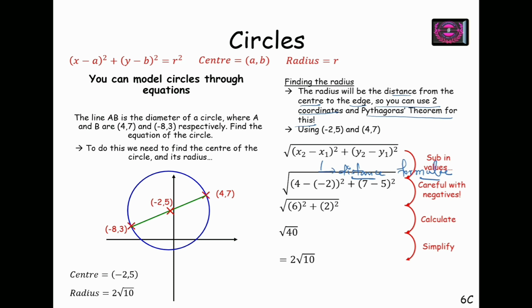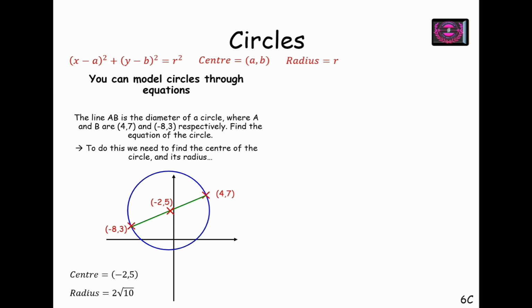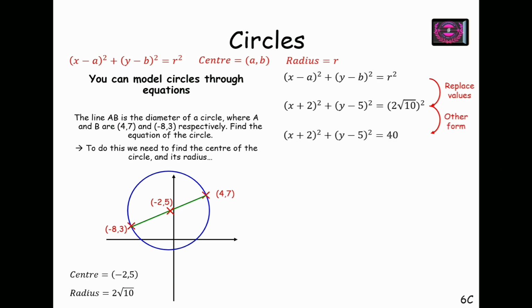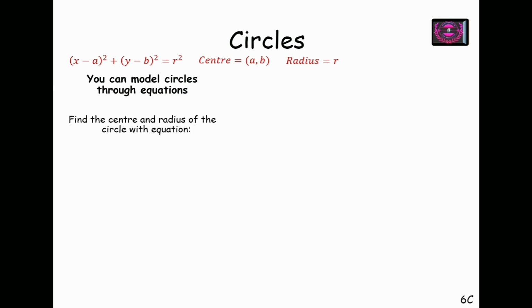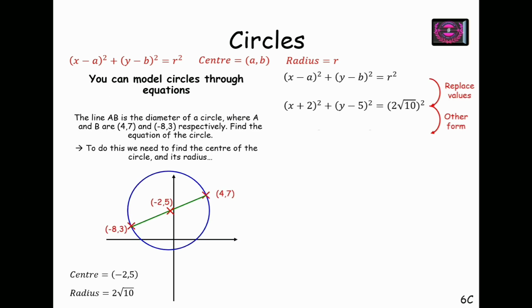Now we have the radius as well. Center is -2, 5 and radius is 2 root 10. So upon using the center-radius form, which is x minus a whole square plus y minus b whole square equals r square, and substituting values of the center coordinates and radius, we have x plus 2 whole square plus y minus 5 whole square equals 2 root 10 square, and here we have the equation of the circle. So this is finally the equation of the circle, having center coordinates -2, 5, and r square is 40, so the radius is 2 root 10.